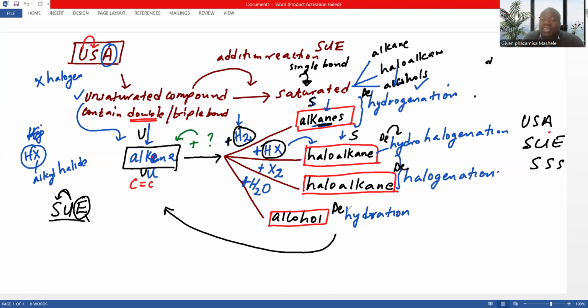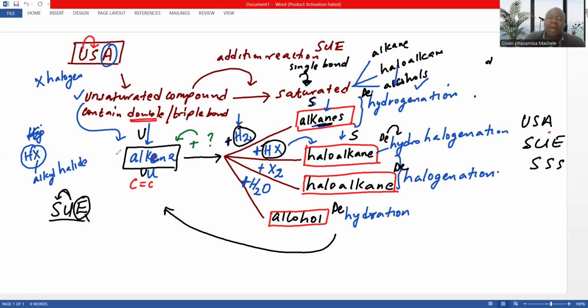So in the examination, you need to be able to understand, are you moving from unsaturated to saturated, or are you moving from saturated to unsaturated? If you are moving from unsaturated to saturated, then you know you're dealing with addition reaction. But the question is, what type of addition reaction is that? If you're just moving from alkenes to alkanes, okay, this is hydrogenation.